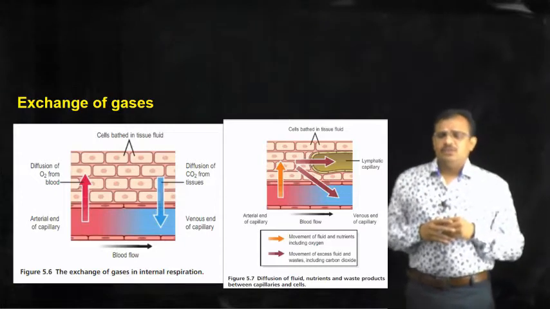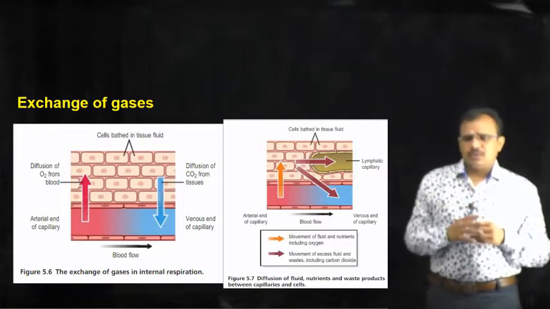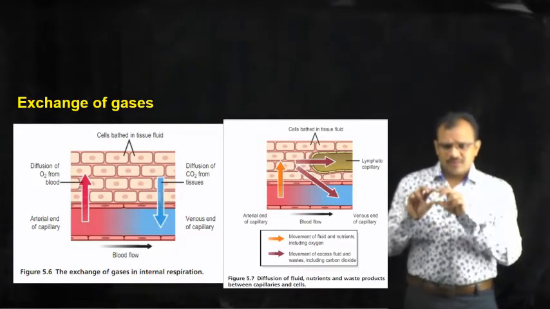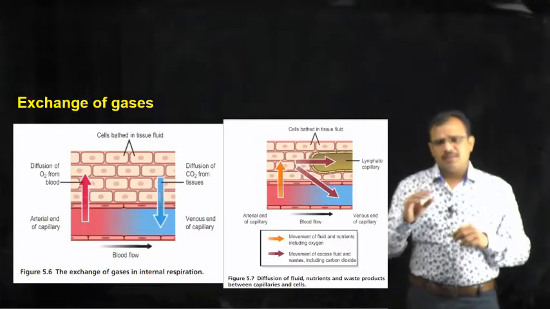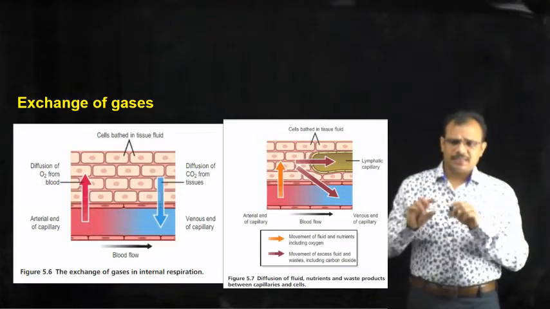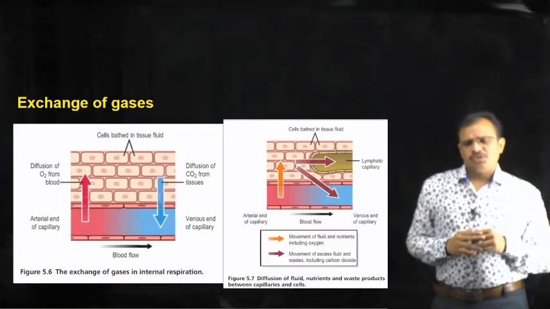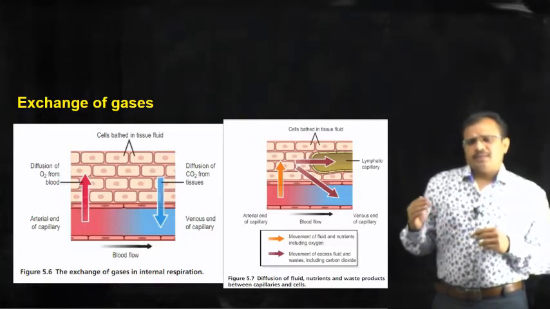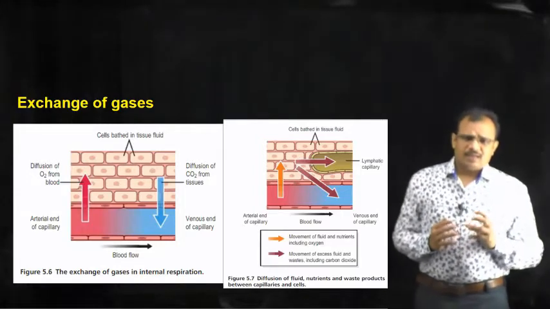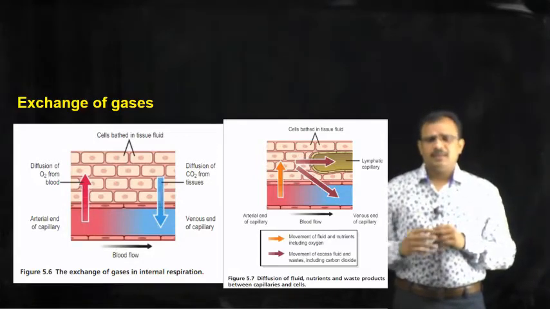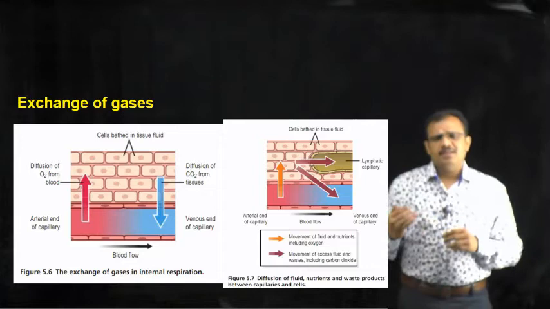So, here you can see the red and the blue color. The red side represents a capillary and tissues, a blood capillary which is closely associated with the tissues, and the red color indicates the arterial end of the blood capillary, whereas the blue color indicates the venous end.